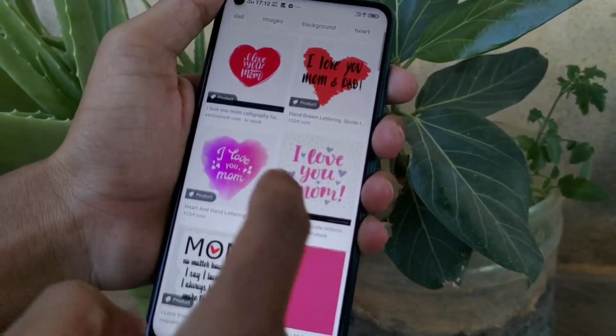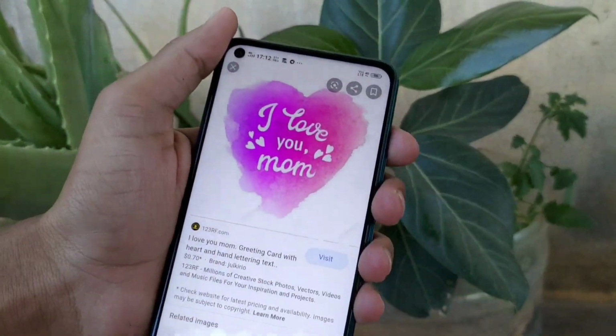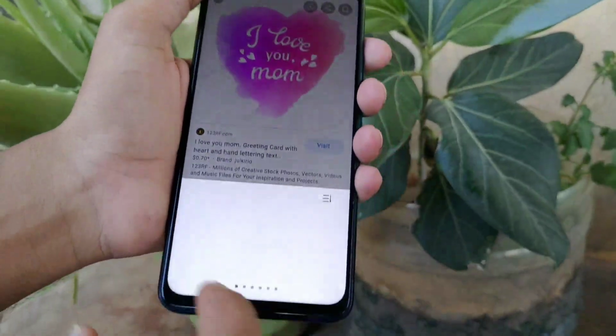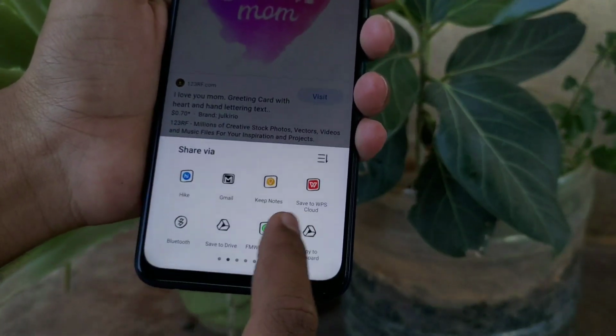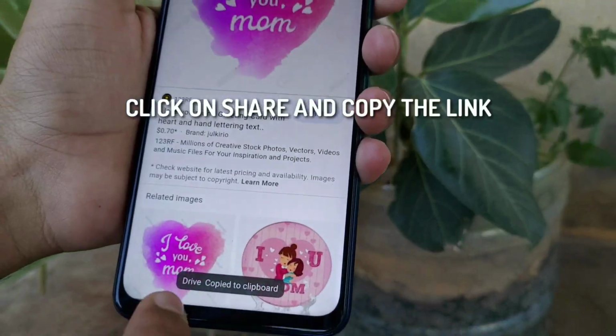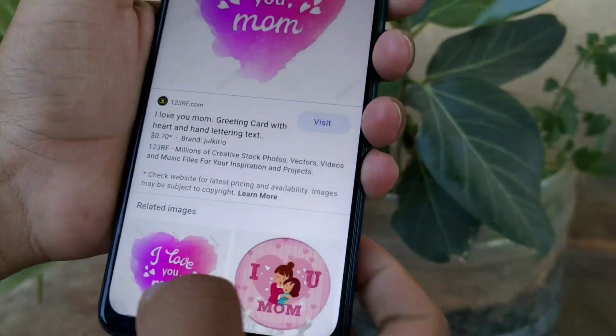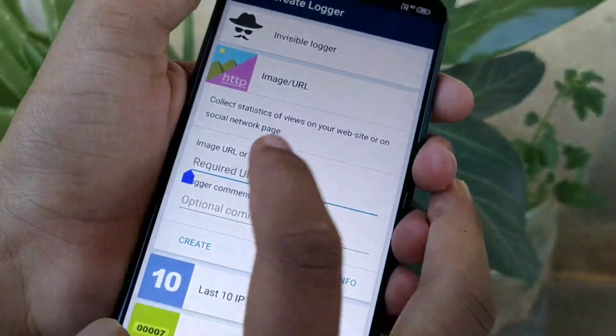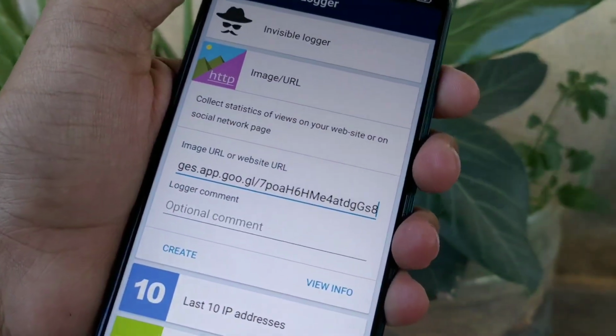So let me choose this image. You can choose any image in Google, like a cat image or dog image, and I have to click on the share icon. After that you have to copy the link of this image. After sharing, copy to clipboard. After copying this link, you have to come to that IP Logger application, and now in this application you have to paste the image URL in the required URL box.